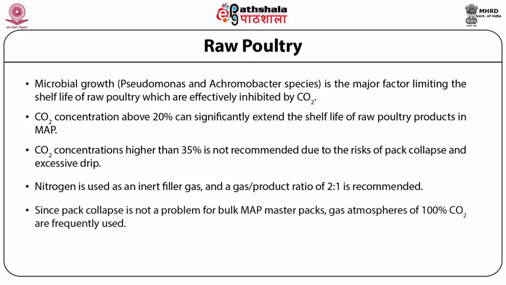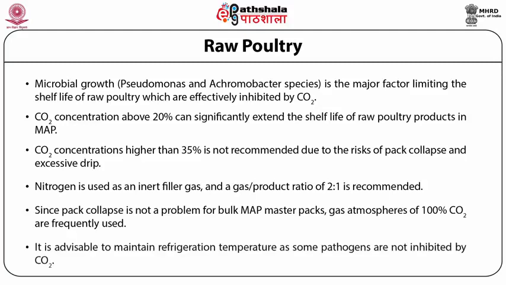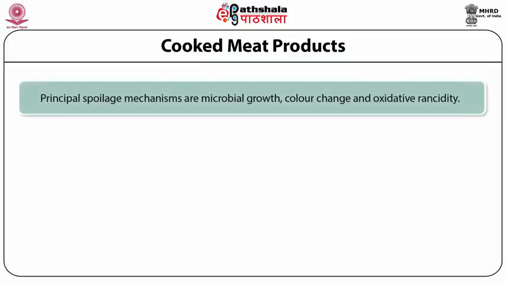Since pack collapse is not a problem for bulk MAP master packs, gas atmospheres of 100% carbon dioxide are frequently used. It is advisable to maintain refrigeration temperature as some pathogens are not inhibited by carbon dioxide. The principal spoilage mechanisms that limit the shelf life of cooked meat products are microbial growth, color change, and oxidative rancidity.